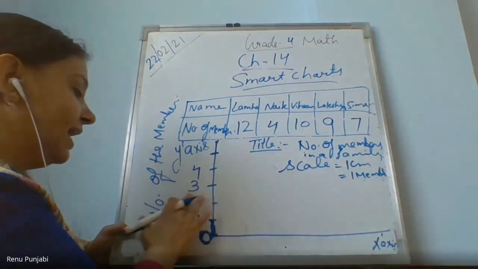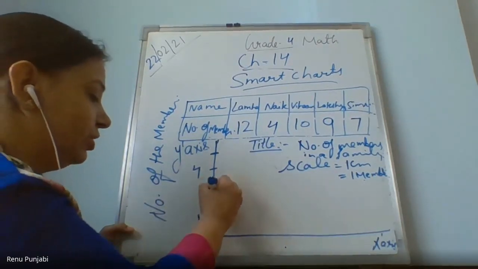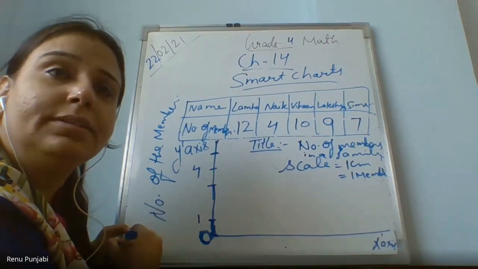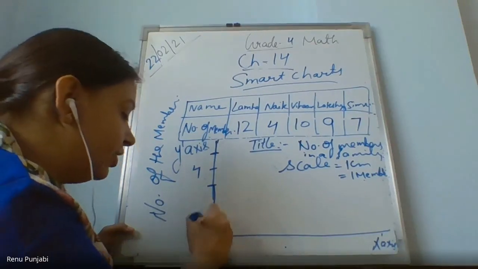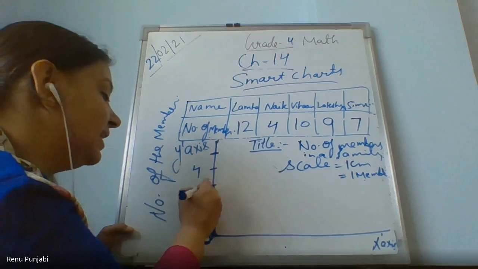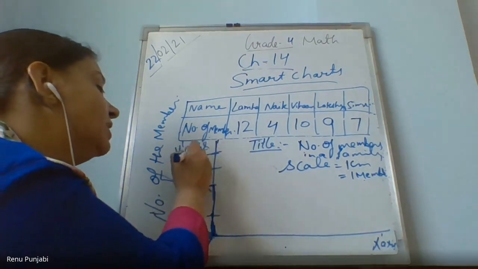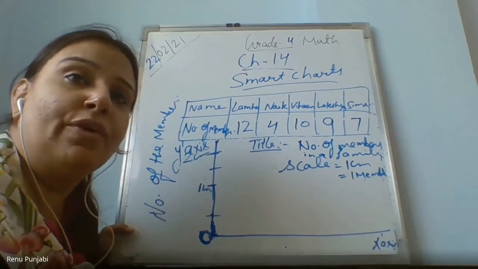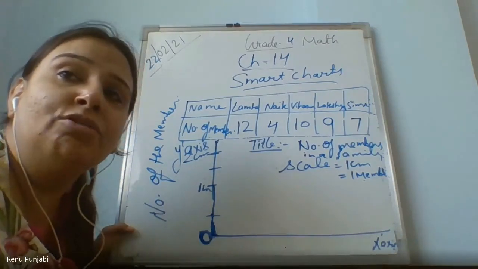You can take it by leaving 2 blocks also. If from 0 you leave 2 blocks and then write 1, then for 2 also you have to leave 2 blocks and write the next number. This is called uniformity, which means the gap should be the same. Am I clear, Ayush, now?